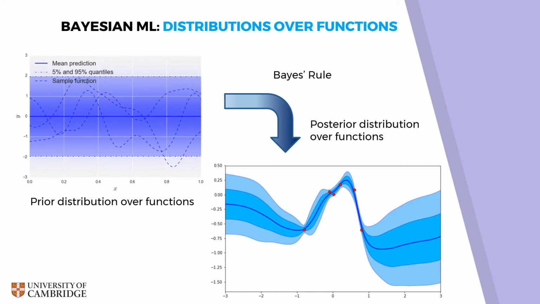Bayesian machine learning circumvents this problem by working with distributions over functions instead of point estimates. Before observing any data, a Bayesian algorithm only has a vague prior probability distribution over possible functional relationships between the input and the output, and has large uncertainties in its predictions, regardless of input. As more data points are observed, the algorithm uses Bayes' rule to figure out the posterior distribution, becoming more confident near observed data points, but still retaining uncertainty in regions where it lacks data. This has been depicted in the two images that are on this slide.